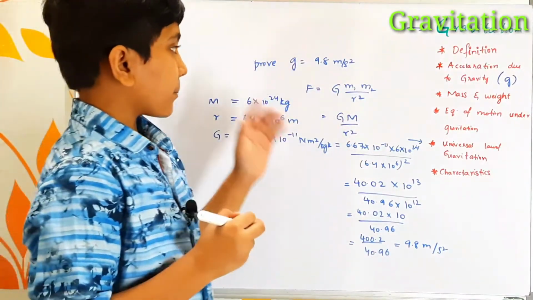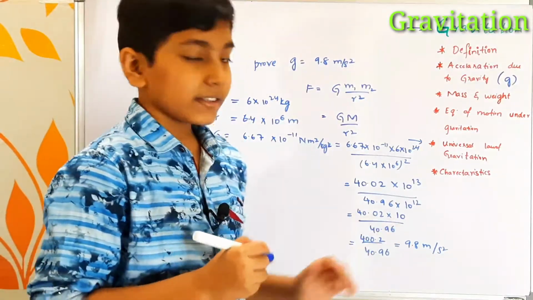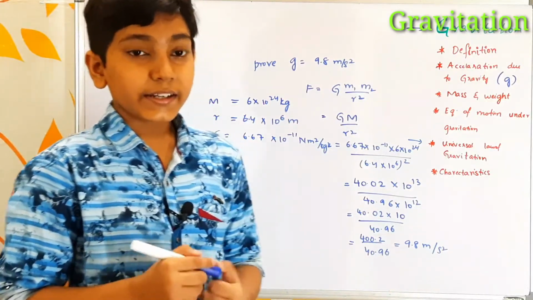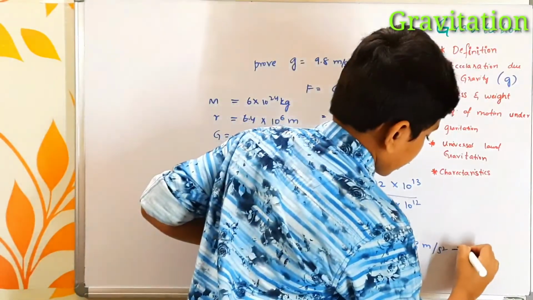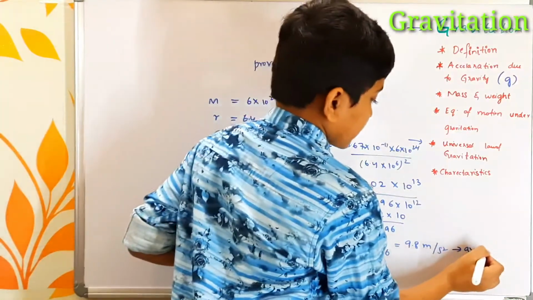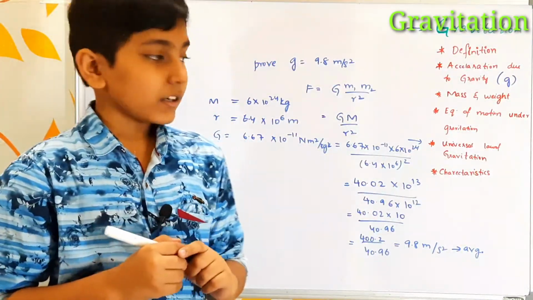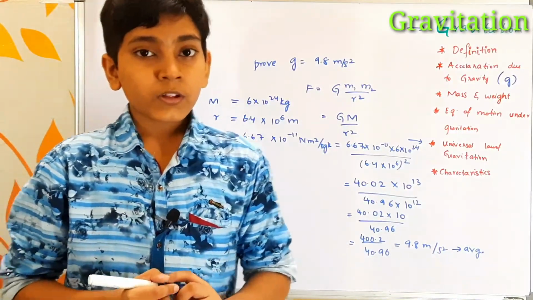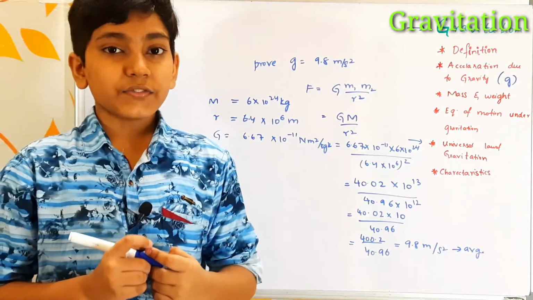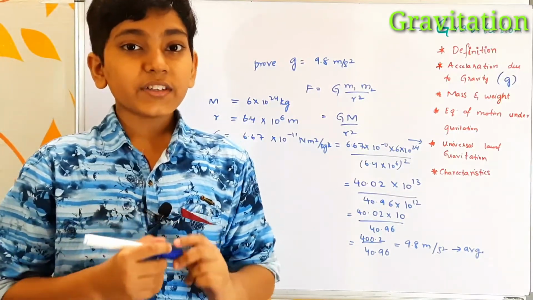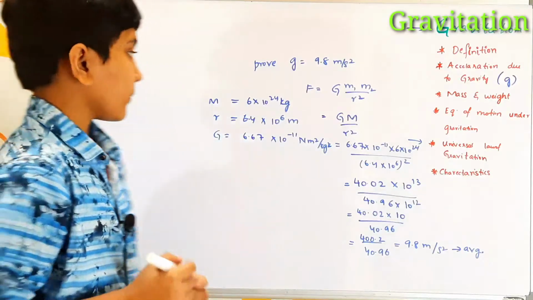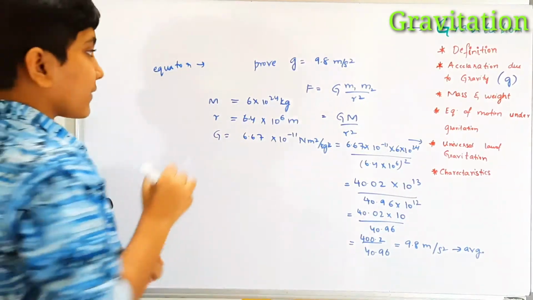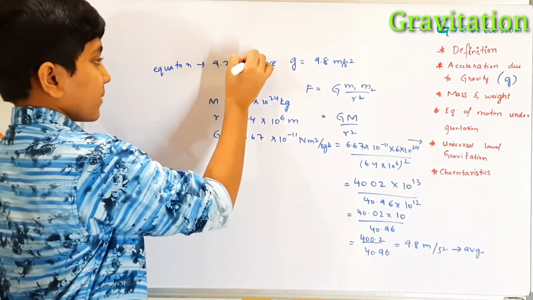So like this, you can prove the acceleration due to gravity on Earth is equal to 9.8 meters per second square. So is this value accurate? It is on an average. The gravitational force, that is acceleration due to gravity, differs from place to place on Earth also. At the equator, the Earth's radius is more. Due to that reason, the gravitational force at the equator is low. At the equator, the gravitational force is equal to 9.78 meters per second square.